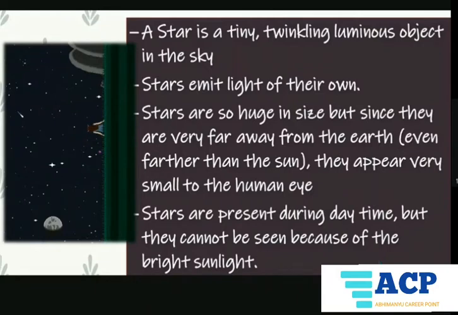So here you can see stars are tiny twinkling luminous objects. Luminous object means that any body that can emit light of its own is known as a luminous object. It means stars emit light of their own, and they are so huge in size, but they are so far away from us that they appear as tiny twinkling luminous objects to us. Right? And they are even present in the daytime, but because of the Sun's bright light, they are not visible to us.